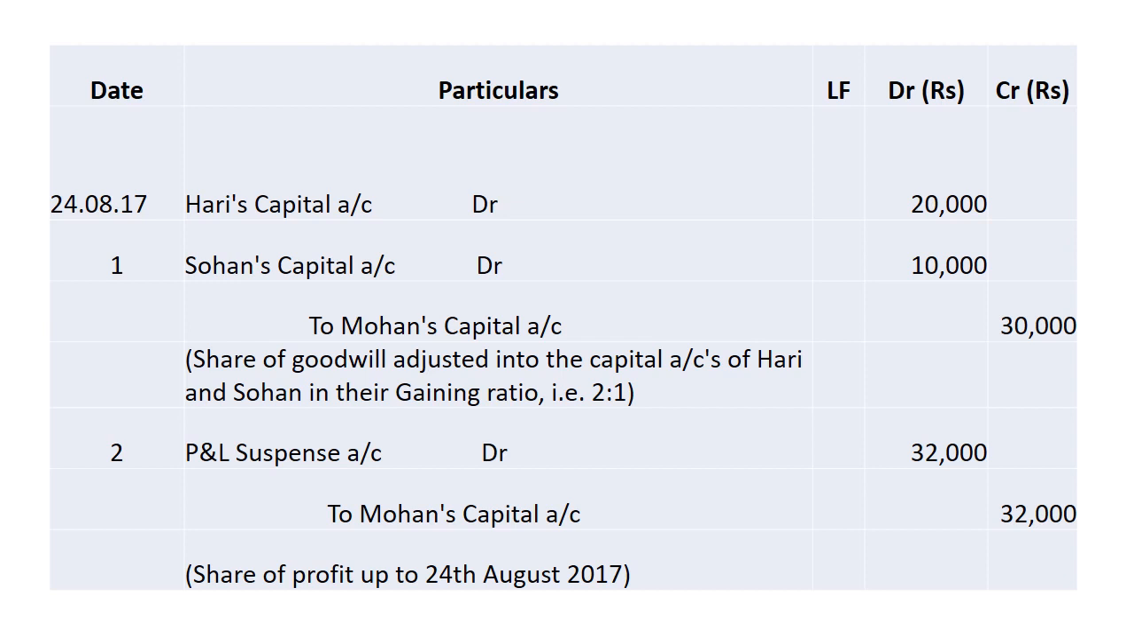Listen carefully. Move on to journal entry number 2 on the same date, 24th August 2017. P&L suspense account debit 32,000. To Mohan's capital account rupees 32,000. And see the narration: share of profit up to 24th August 2017.